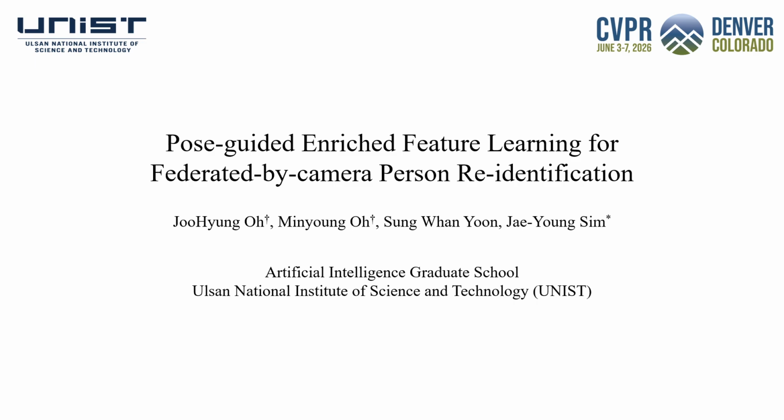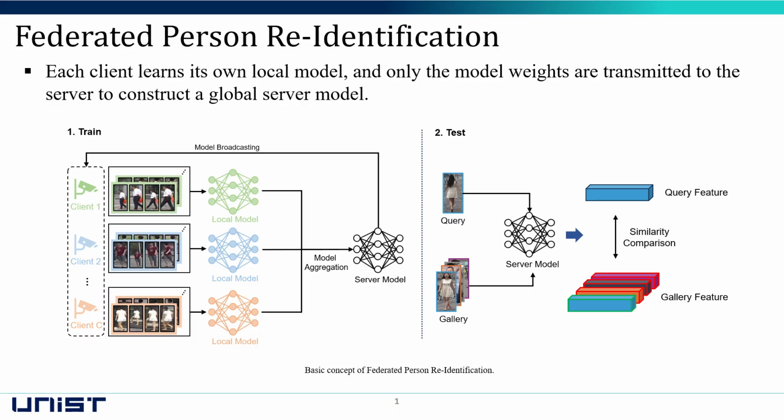I'll present our paper, Pose-Guided Enriched Feature Learning for Federated-by-camera Person Re-identification. Federated person re-identification trains local models using only the data collected from each camera. Each client learns one local model, and only the model weights are transmitted to the server to construct a server model. Using this server model, we extract features from both the query, which is the person we want to find, and the gallery, which contains candidate persons. Then, we evaluate performance by sorting gallery images according to their similarity to the query.